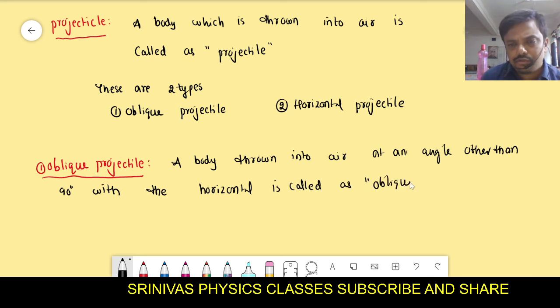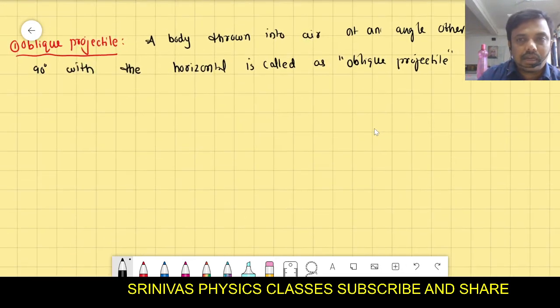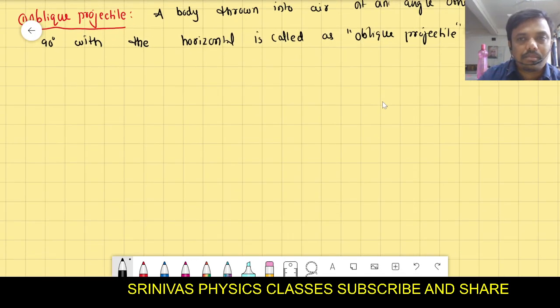Very simple. If you throw any object at an angle other than 90 degrees with the horizontal, then that object is said to be an oblique projectile.